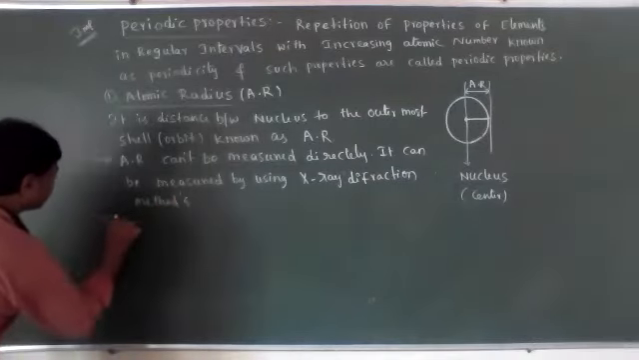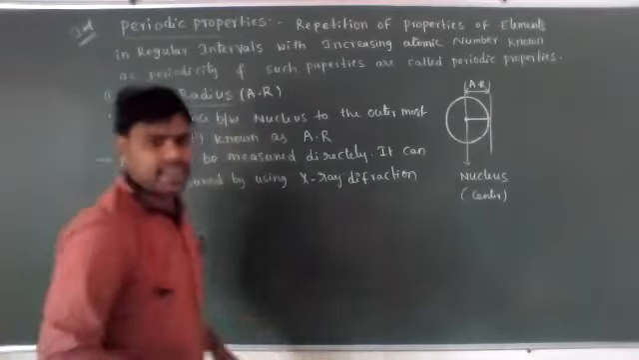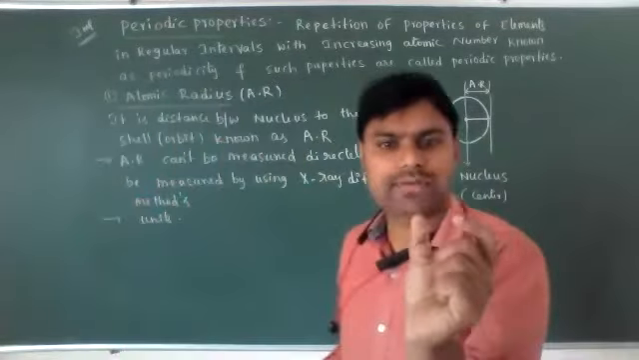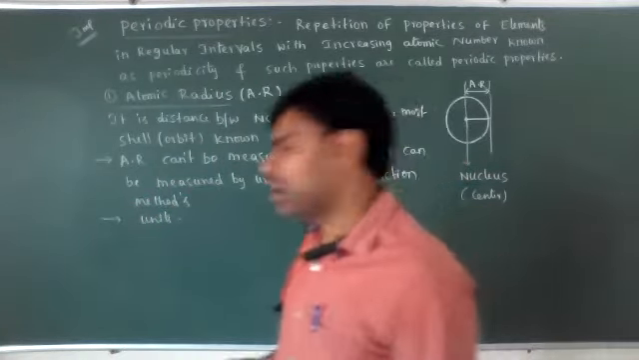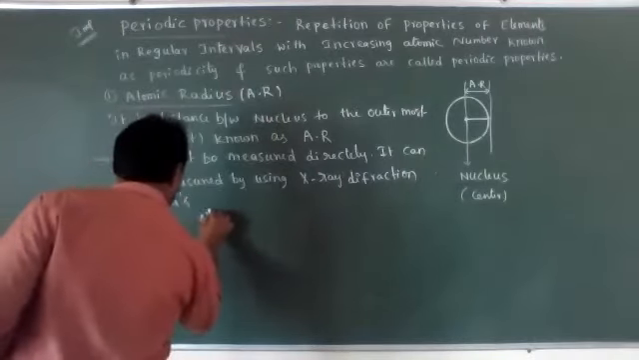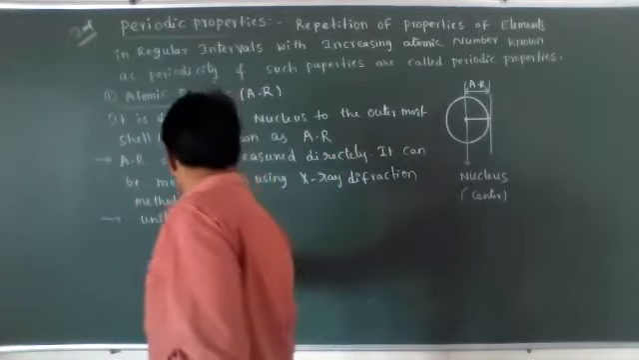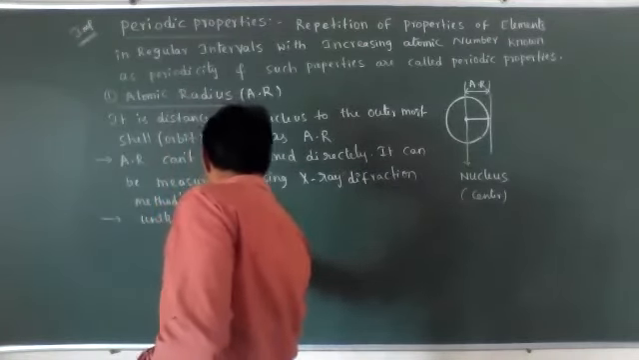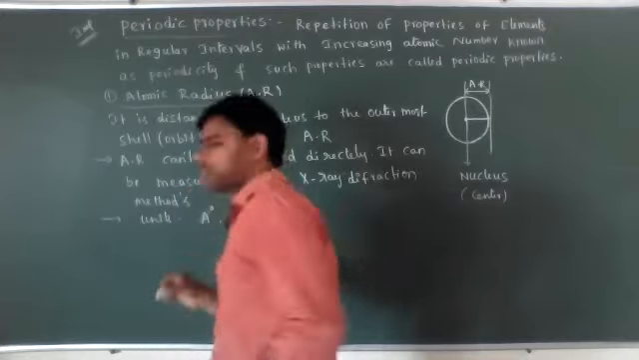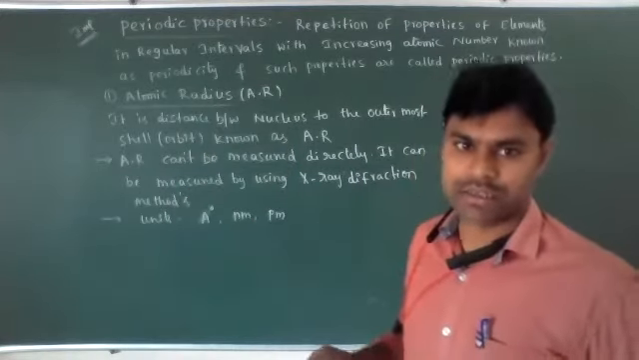What are the units for atomic radius? Generally the atom is a very small, invisible particle. That's why we measure atomic radius in angstrom units, A power 0, nanometers or picometers.